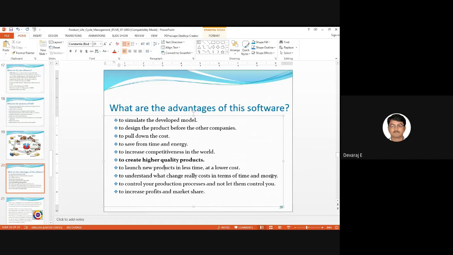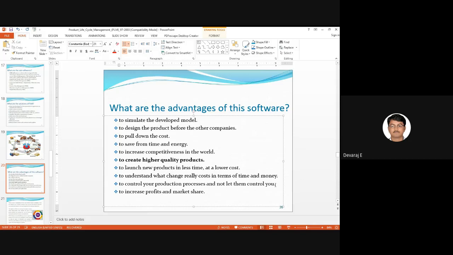So you can see these things in the software. You update an input, and it will give you the time, how much money you require, and how many kg of raw materials you want. Everything it will tell you. And last, you can control your production processes and not let them control you, right?